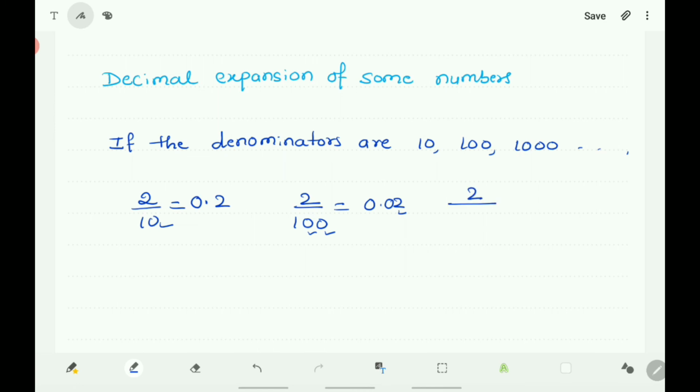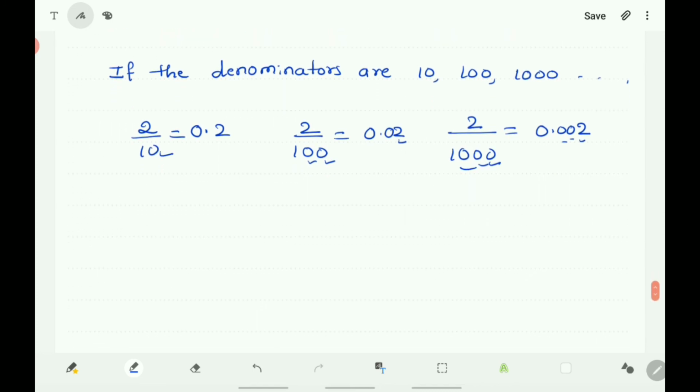If it is 2 by 1000, then here 1, 2, 3 zeros are there. So here the decimal point is after 3 digits. 1, 2, 3. So 2 by 1000 is equals to 0.002.